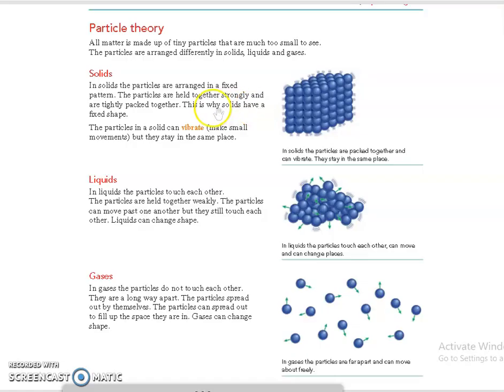This is why solids have a fixed shape, and the only movement possible in a solid is that they can only vibrate in their fixed position. Clear? So in solids, particles are arranged in a fixed pattern. The particles are held together and tightly packed, and this is why solids have what? A fixed shape. Okay, and they can vibrate, but they stay in the same place.